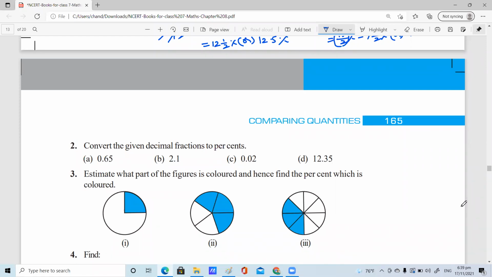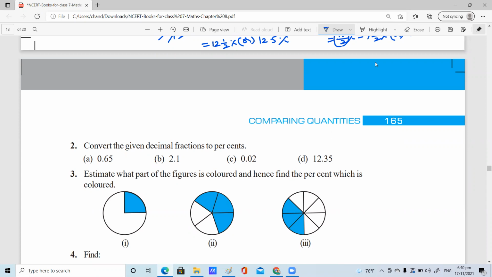Aditi, the second bit: convert the given decimal fractions to percent. So here decimal fractions are given, children. You're supposed to convert them into percentage. What should you do? Quickly.